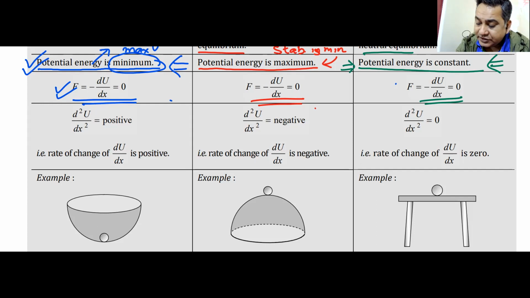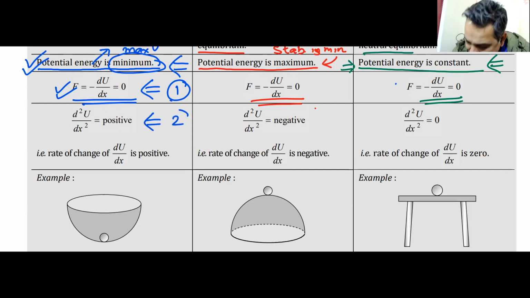The first thing is du by dx is 0. That is number one. Number two, d2u by dx square, the second derivative, has to be positive. This is the condition for a minimum value to occur in maths.